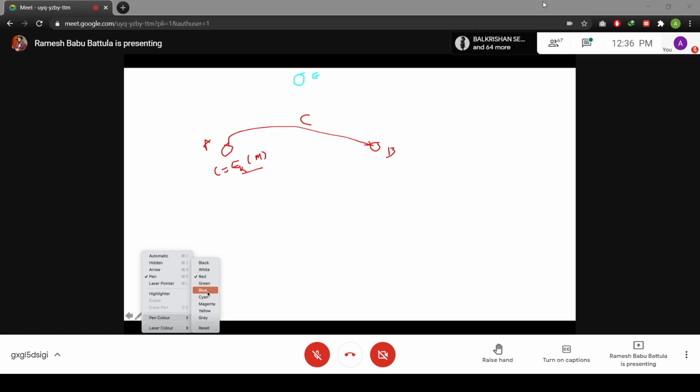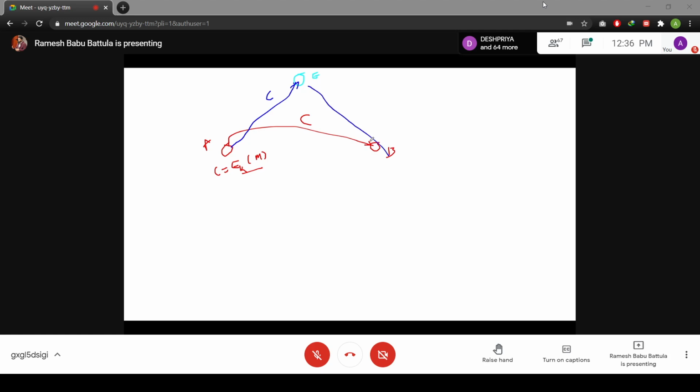Whatever C you generated, the attacker will receive this C, and he is going to modify it as C dash. What will B receive? B is going to receive C dash. If he decrypts it, what will he get? He will get M dash, not M. This is not the original M. M dash is the modified one.